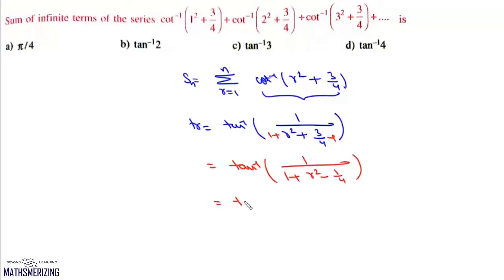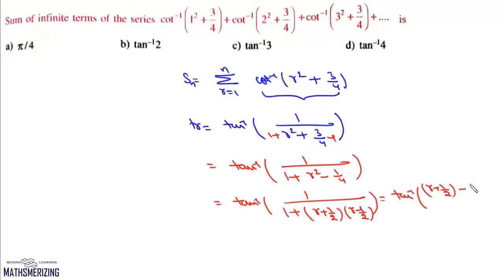So we'll write this as tan inverse 1 upon 1 plus r plus 1 by 2 into r minus 1 by 2. So we can express this as tan inverse r plus 1 by 2 minus r minus 1 by 2 upon 1 plus r plus 1 by 2 into r minus 1 by 2.